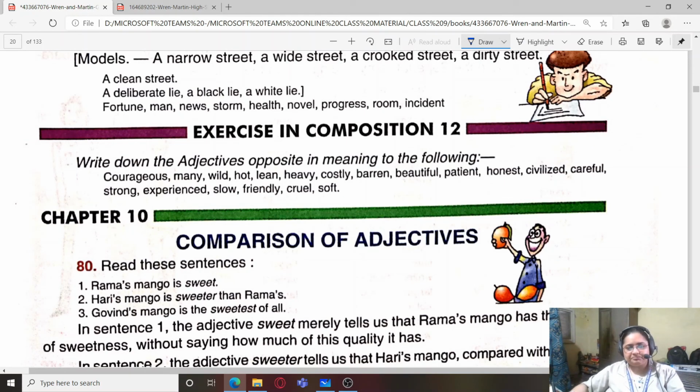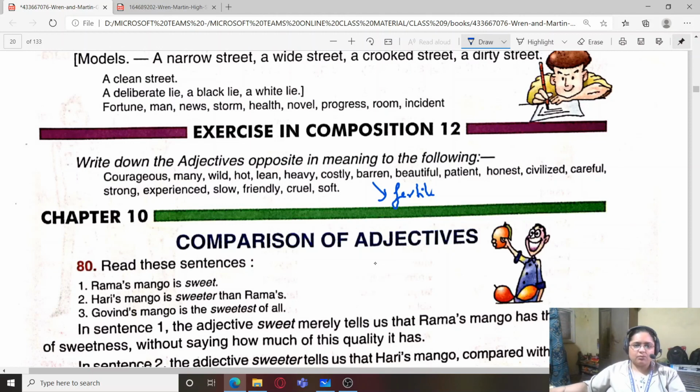Courageous, forward; many, few; wild, domestic; hot, cold; lean, fat; heavy, light; costly is expensive, so the opposite is cheap; barren, fertile; beautiful, ugly; patient, impatient; honest, dishonest; civilized, uncivilized; careful, careless; strong, weak; experienced, inexperienced; slow, fast; friendly, unfriendly; cruel, kind; soft, hard.